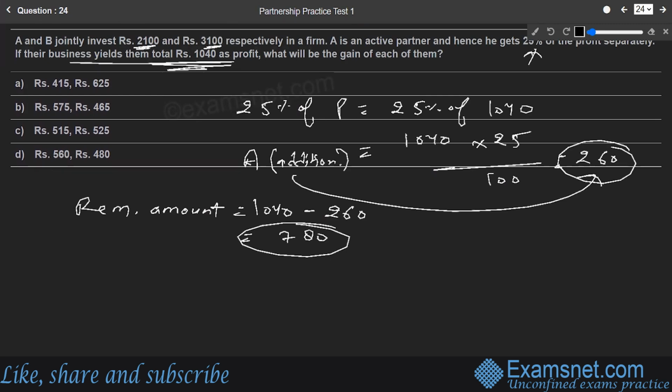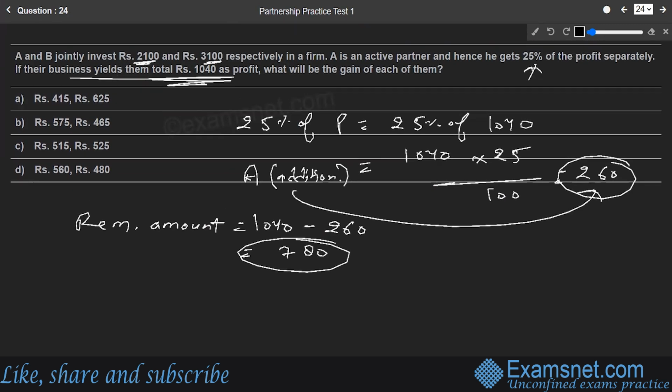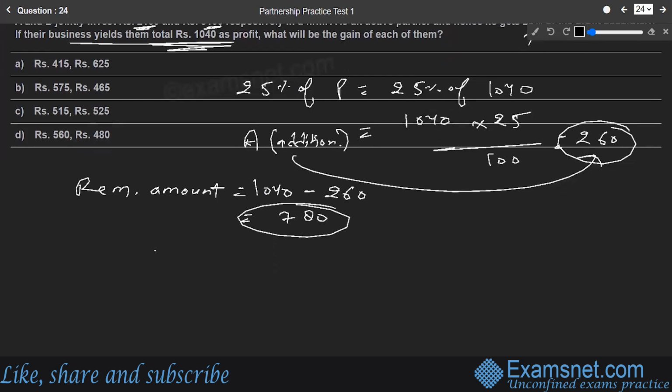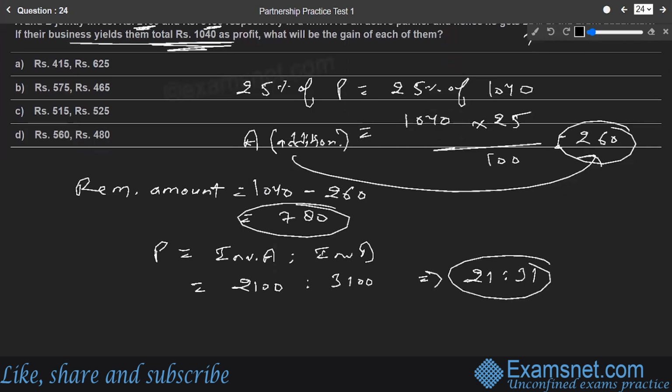There is no time gap. Both have invested their money for the same time, so the time factor can be ignored. So the profit share will be in the ratio of their investment, that is investment of A to investment of B. Investment of A is 2100 and investment of B is 3100, so the ratio of profit share is 21 is to 31.